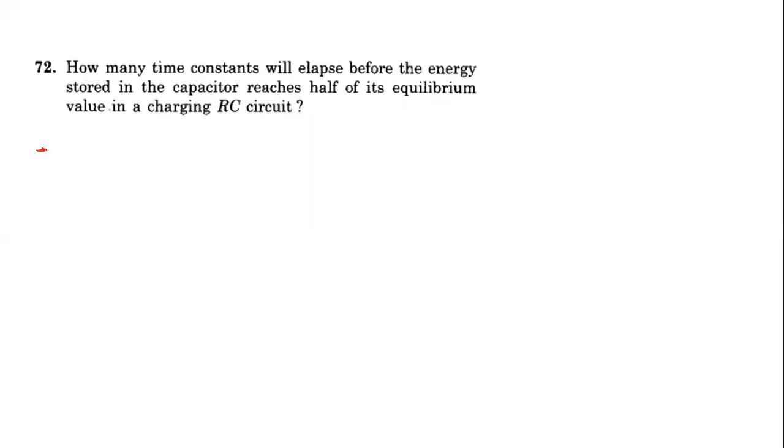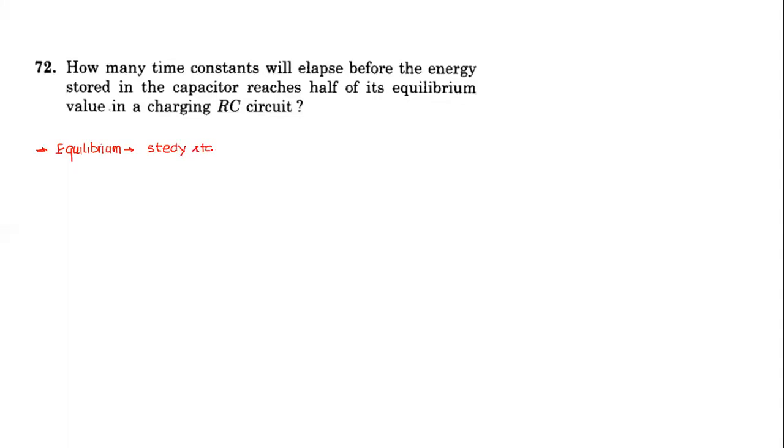Kathy, can you tell me what equilibrium value means? What does equilibrium mean here? Can you tell me what the word equilibrium implies here? Sometimes you use the word steady state. Equilibrium also means something is not changing with time. That also we can use as equilibrium. So equilibrium implies steady state.